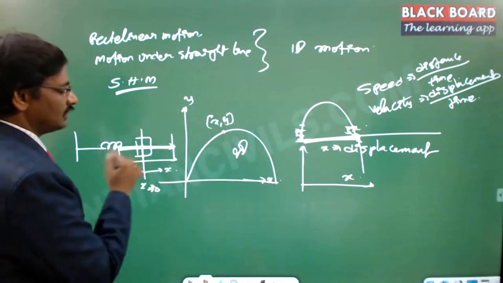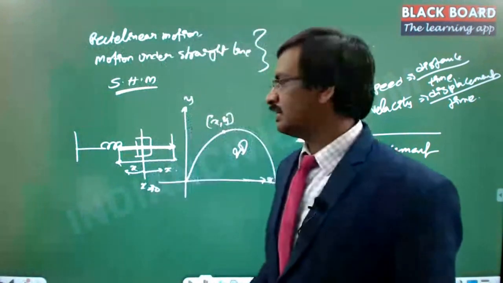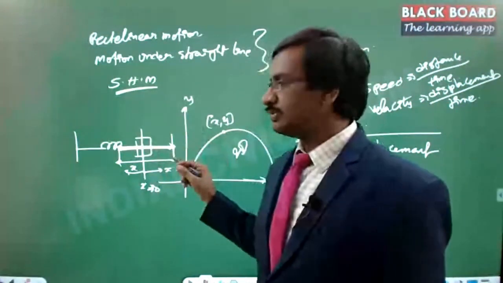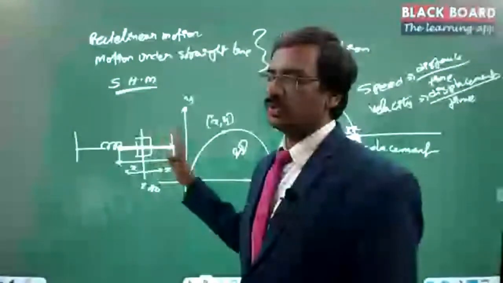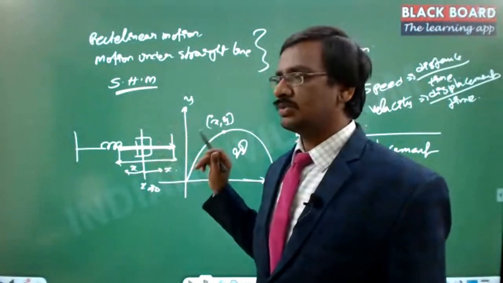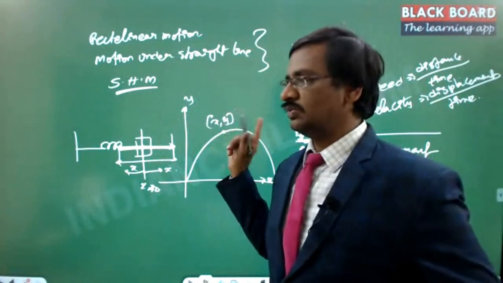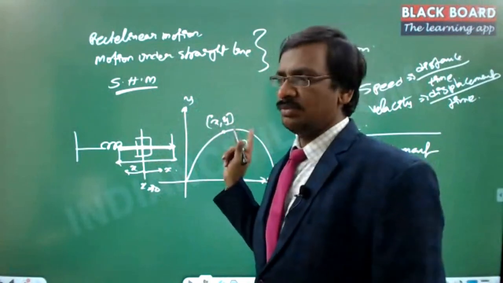If you notice, this is a one-dimensional analysis which we can adapt to analyze this, right? So this oscillatory, to and fro motion is what we call simple harmonic motion. Even the simple harmonic motion is a one-dimensional motion. Got it? So like this, we have one-dimensional motion as the major portion.